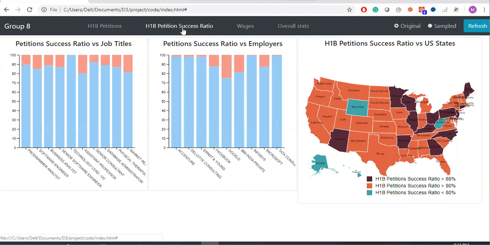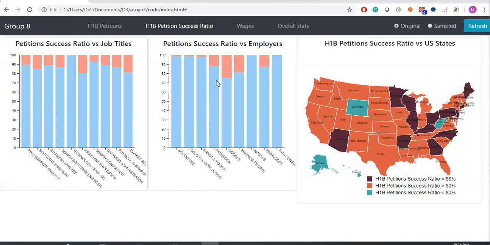So yes, as we can see here, we are plotting the petition success ratio over parameters such as job titles and employers. For the first plot, we can see that for the technology lead role in the US, the petition success ratio is the highest compared to others. But for assistant professor, it is around 80%, which is a bit less compared to the others. For the second plot, we are plotting the petition success ratio versus employers. The topmost companies such as Google and Facebook have a comparatively lesser petition success ratio than the others.